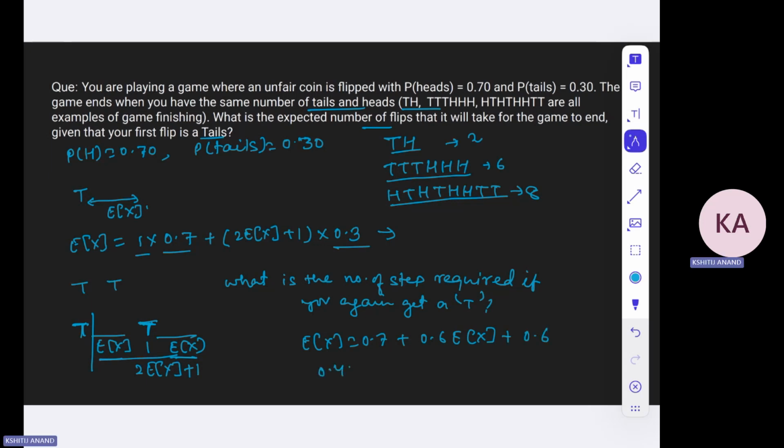So 0.4 EX is equal to 1.3, and then EX would be 1.3 divided by 0.4, right? 13 divided by 4. So it would be... are we making something wrong? Let us see it again.